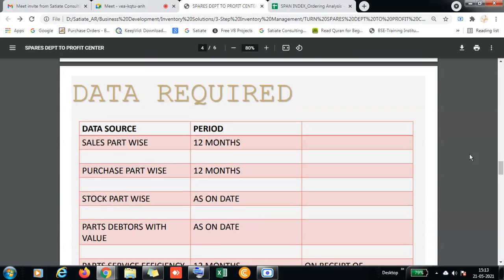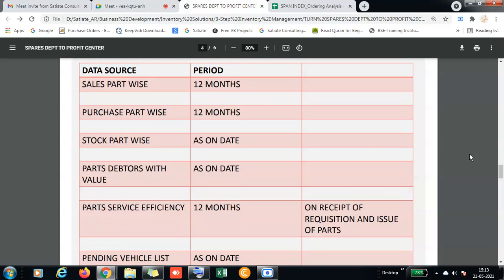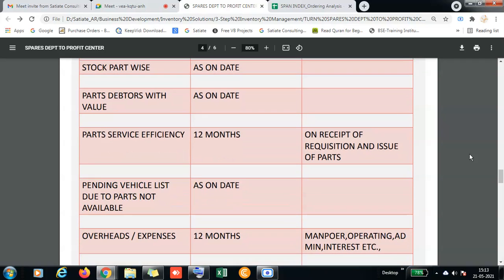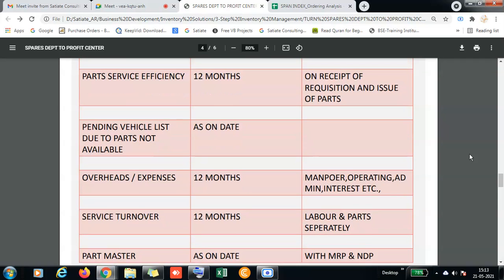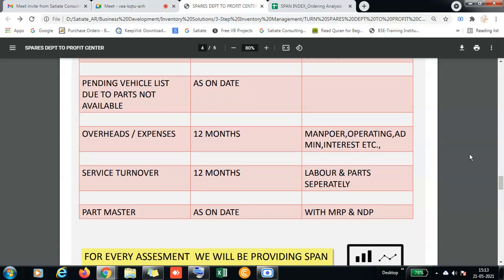Before going into this detailed discussion, what are the data we need to develop this assessment report? One is the sales report, usually we take 12 months of data. We need sales part-wise for 12 months, purchase part-wise for 12 months, stock part-wise as on date. Then parts data, delivery value, parts service efficiency, pending vehicles due to parts not available, expenses, turnover, service turnover, and part master.